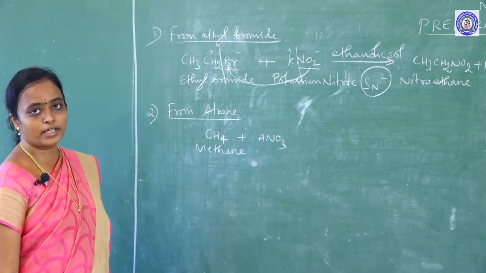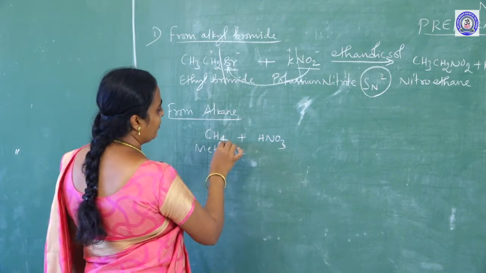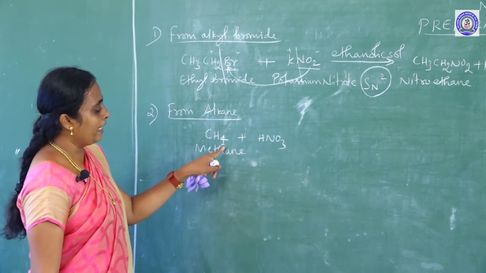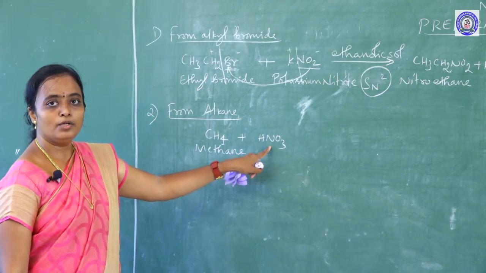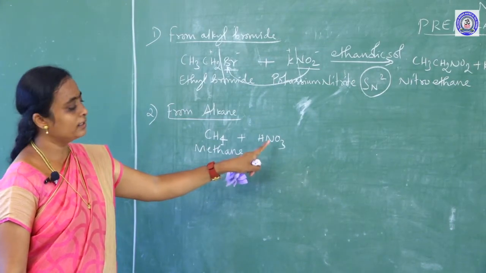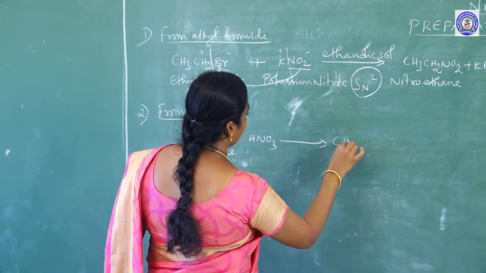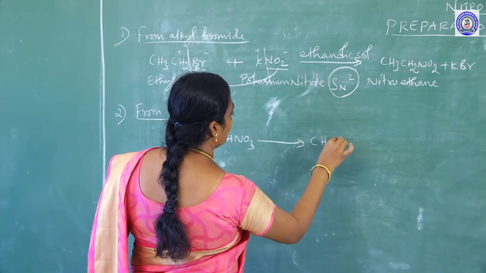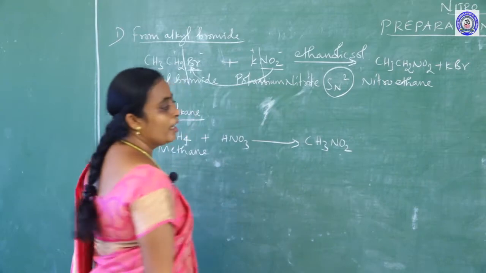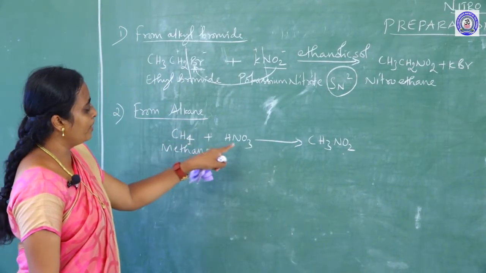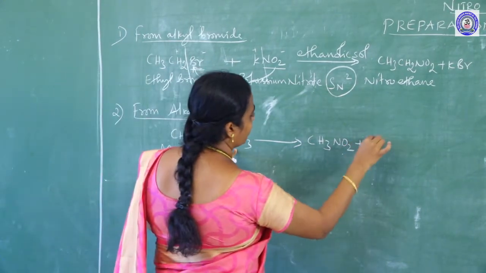There will be replacement of one hydrogen by NO2, that is NO2 will be added here. So, you will get CH3NO2 plus there should be formed a side product H2O.